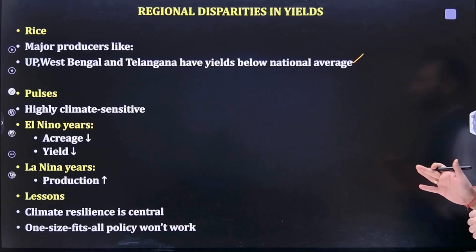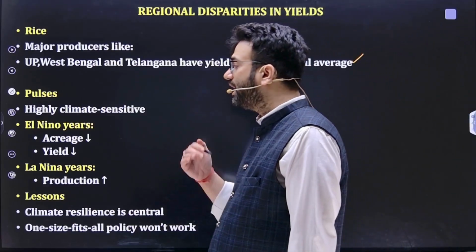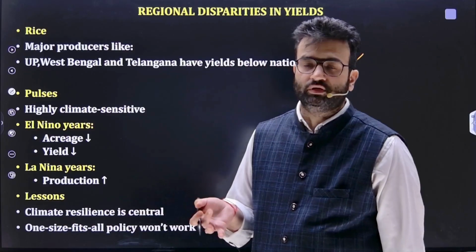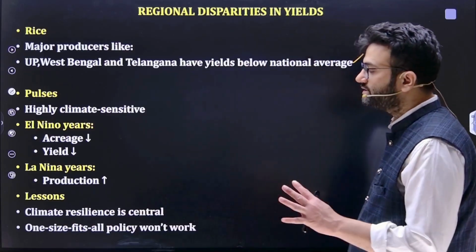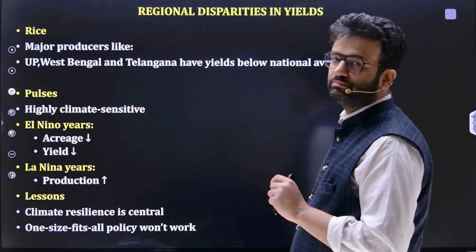Because of El Nino years, acreage is less and yield is also less. And in the La Nina years, when we have a good monsoon, the production increases. So the lesson is climate resilience is central. A one-size-fits-all policy won't work. Why is this important, guys?